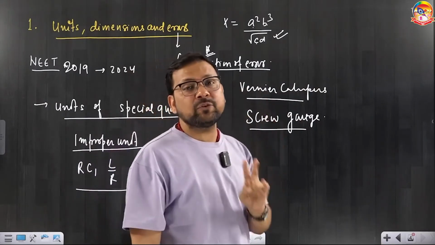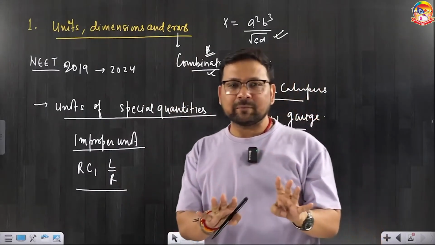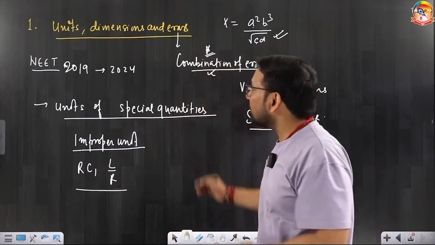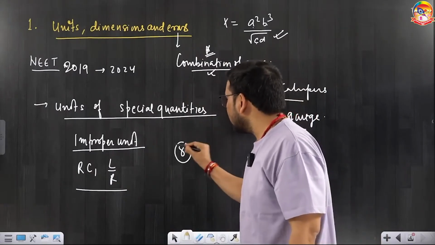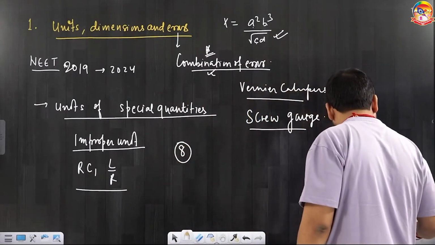So this entire discussion can give you 8 marks, and we are trying to get 100 marks, right? So for 8 marks you can go with unit and dimension. Prepare it well, especially the topics that I have told you to do.